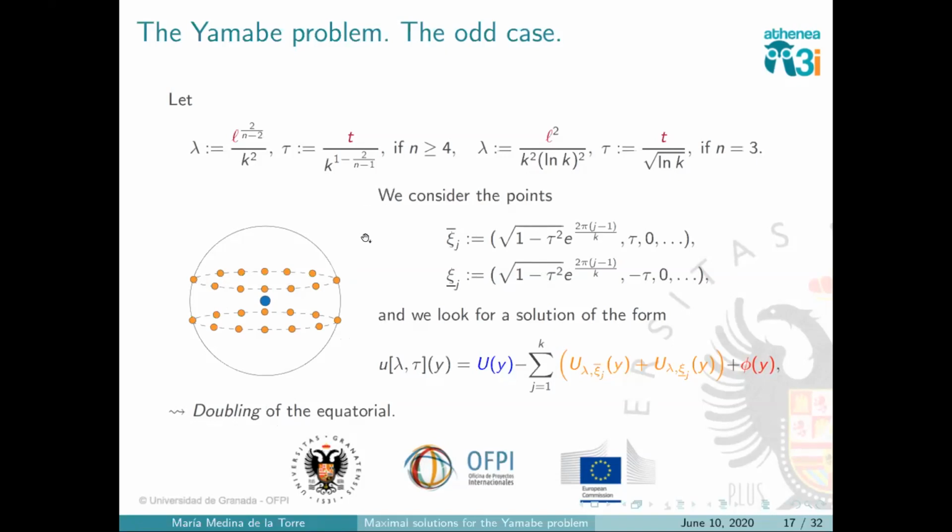Let me just mention here, I didn't say anything about this before, but for those who are familiar with the reduction method, here, instead of having one parameter as we had before, where we only had the concentration parameter, we have 2 different parameters, lambda and tau. Lambda is the concentration parameter of the bubbles, the same as before, which is of order 1 over k squared.